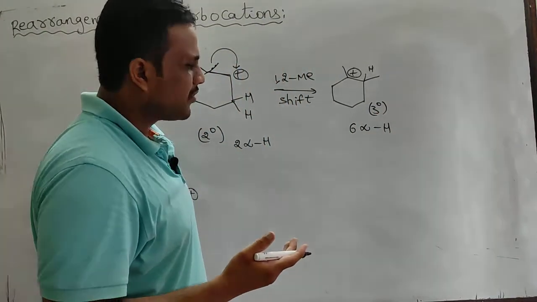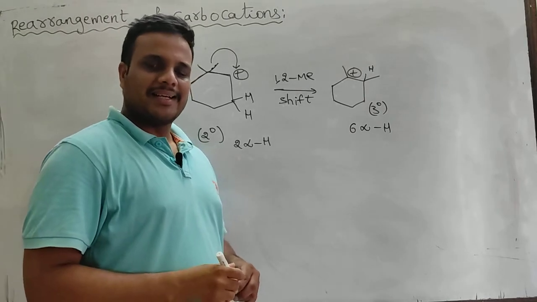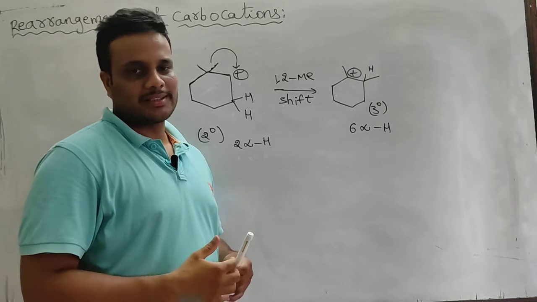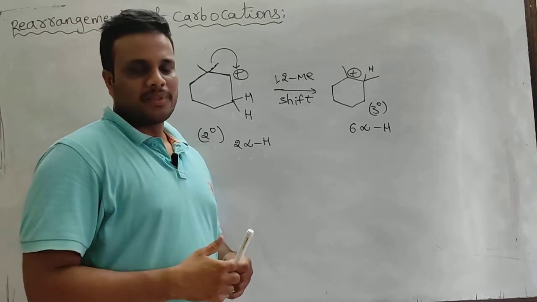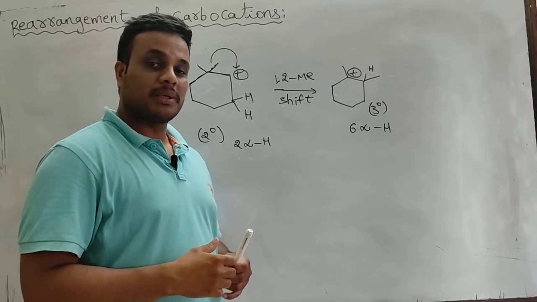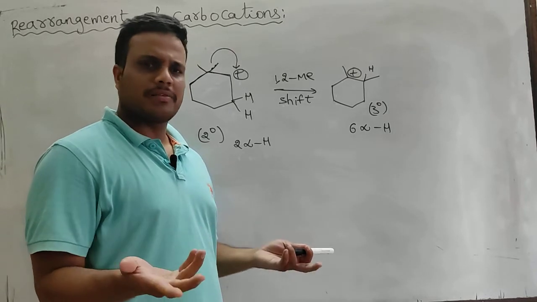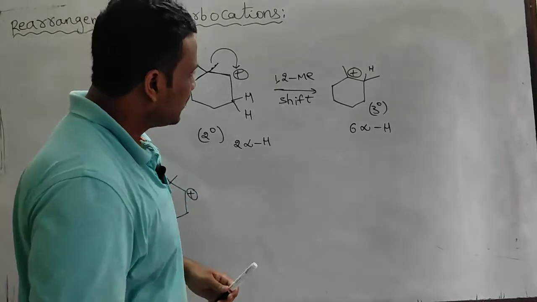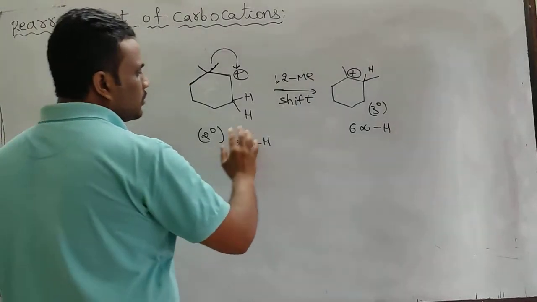Because you know from the fundamental concept that tertiary carbocations have in general more alpha hydrogens than secondary, than primary. Why are tertiary carbocations more stable than secondary? Because of the more number of alpha hydrogens, more hyperconjugative structures are possible. Okay, very simple logic. Yes, this rearrangement is possible.